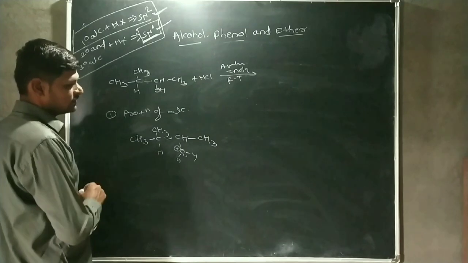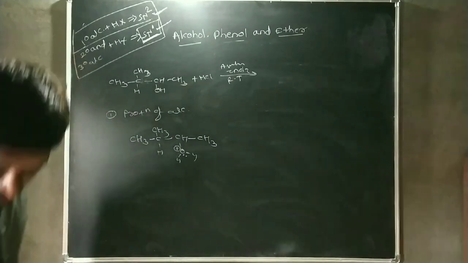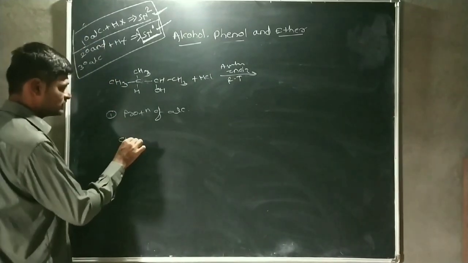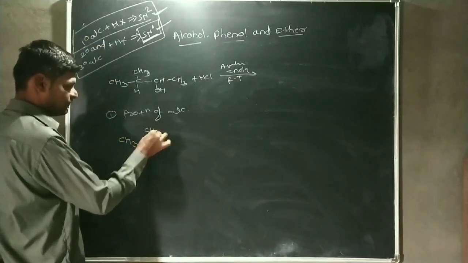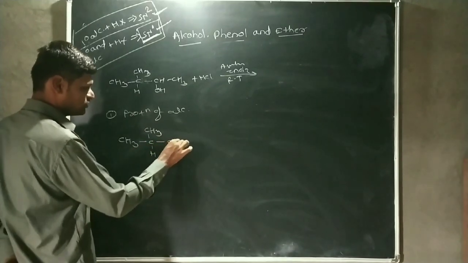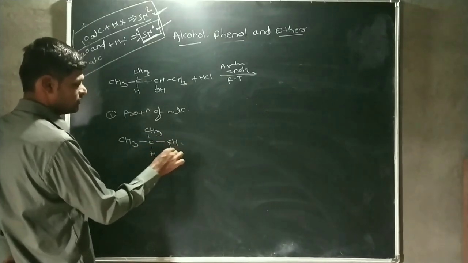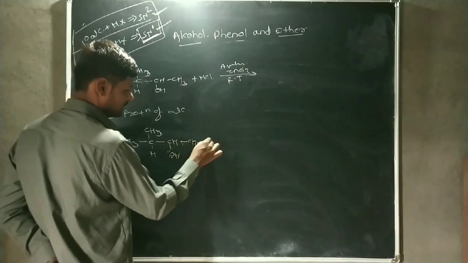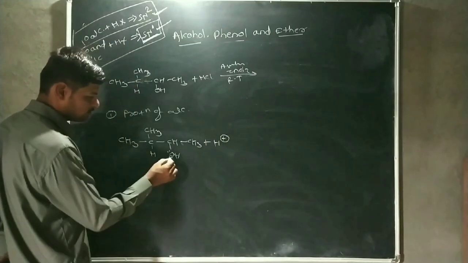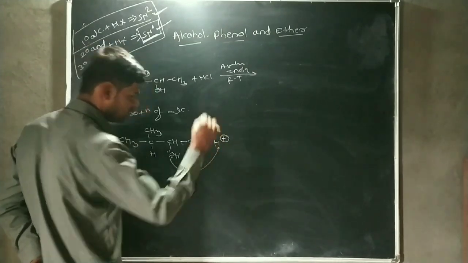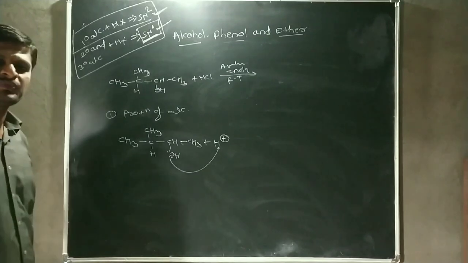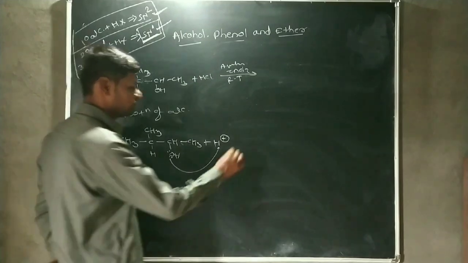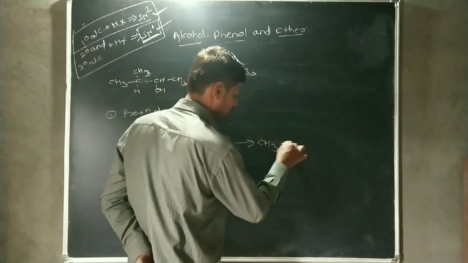Then this is the protonation of alcohol. In this form, CH3, CCH3, this one is the hydrogen, then CHOH, and the oxygen carries 2 lone pairs, then CH3 is here. This reacts with an H plus ion by using a lone pair of oxygen. A bond should be formed between the oxygen and the hydrogen atom. After formation of the bond, a protonated alcohol is formed.